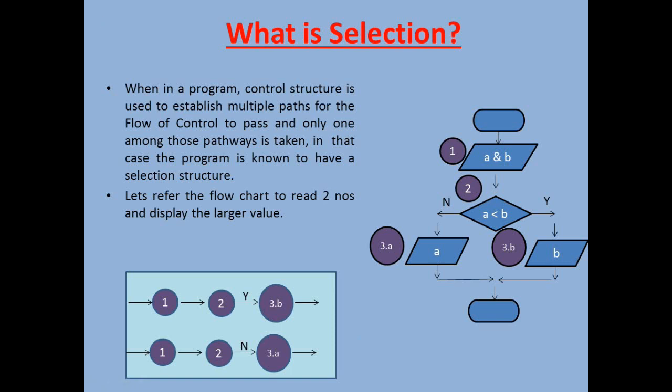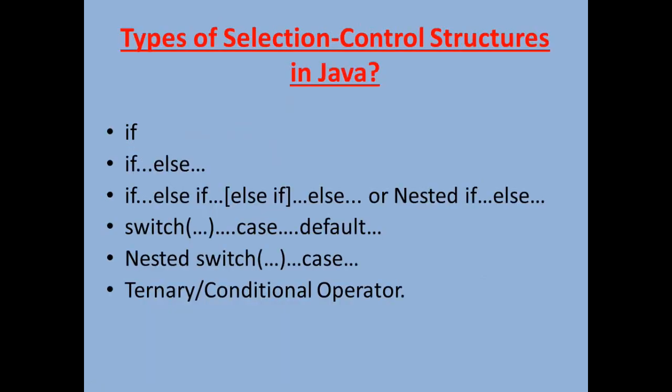So when there are varieties of types in selection, let us now see what basic types of control structure Java allows us to use.